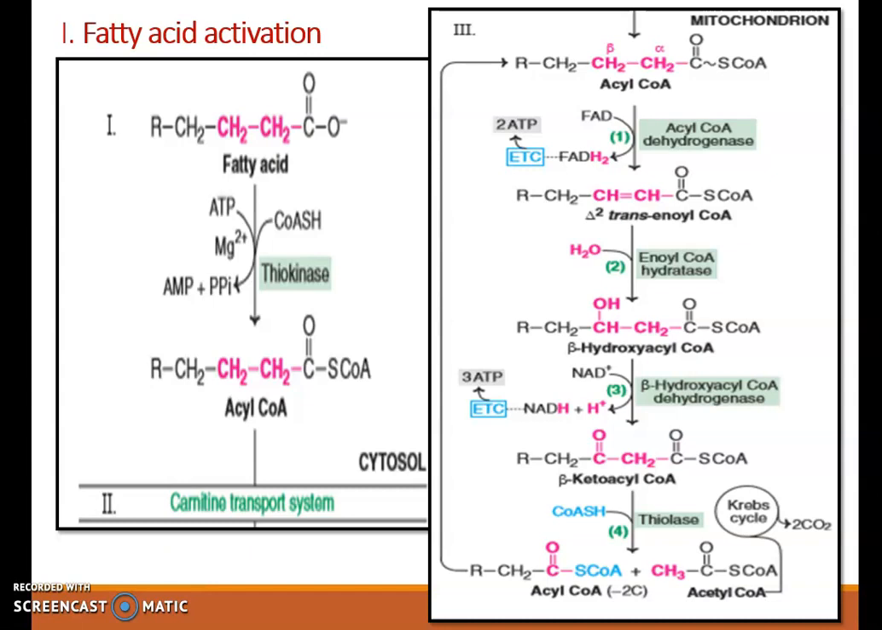Next step is beta hydroxyacyl CoA is converted to beta ketoacyl CoA. And here NAD plus is getting converted to NADH. Now this NADH will enter into the electron transport chain and we will get 3 ATPs. Beta ketoacyl CoA is then acted upon by thiolase and we get acyl CoA and acetyl CoA. Acetyl CoA enters into the Krebs cycle and acyl CoA then again undergoes all the steps.